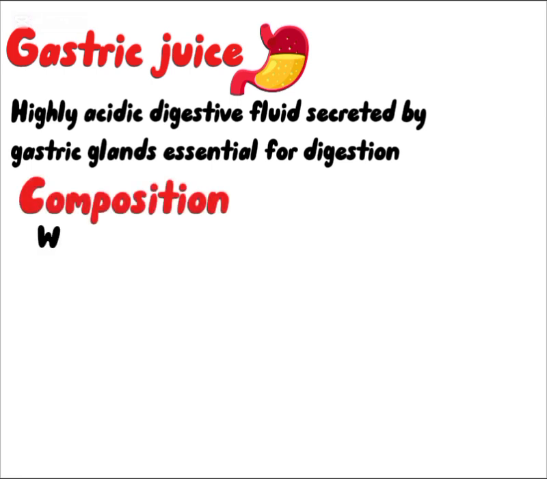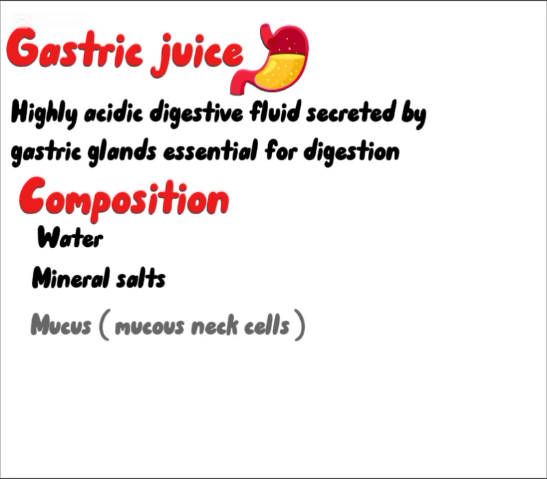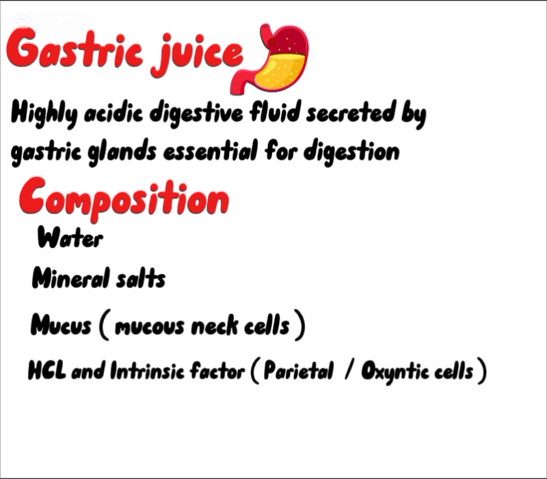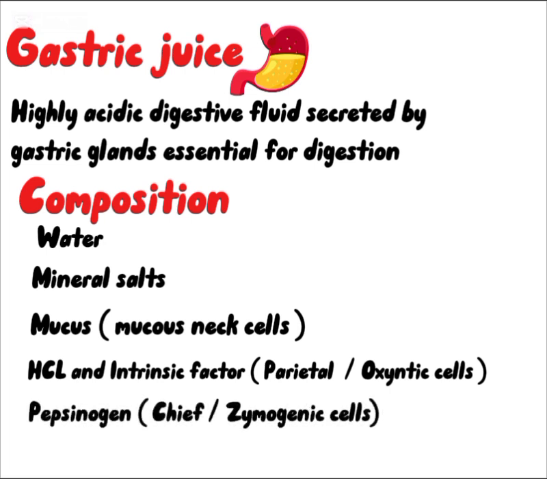It consists of water, mineral salts, mucus secreted by mucous neck cells, hydrochloric acid and intrinsic factor that are secreted by parietal cells or oxyntic cells, and inactive enzyme precursor such as pepsinogen that is secreted by chief cells or zymogenic cells.